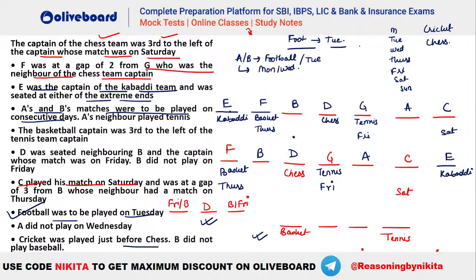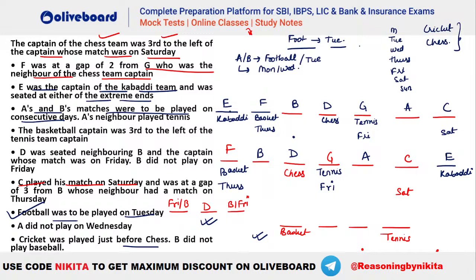So now let's see. Let's take the first case here. Also, do we have any other information? Yes, we had this information, that is cricket has to be played immediately before chess. And also let's see, have we missed any particular point here? Let's check once. Captain of chess is third to the left of Saturday. That is already done. F is at a gap of 2 from G, whose neighbor is chess team. So that is done. E is kabaddi team, extreme, and done.